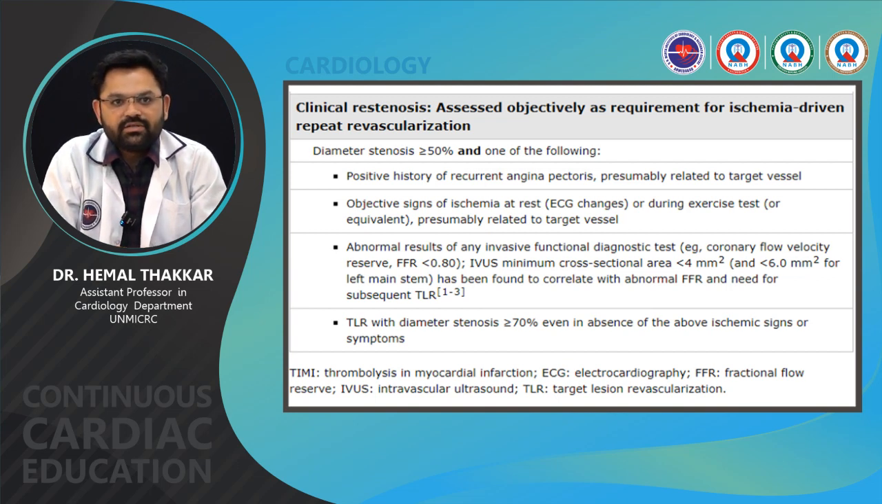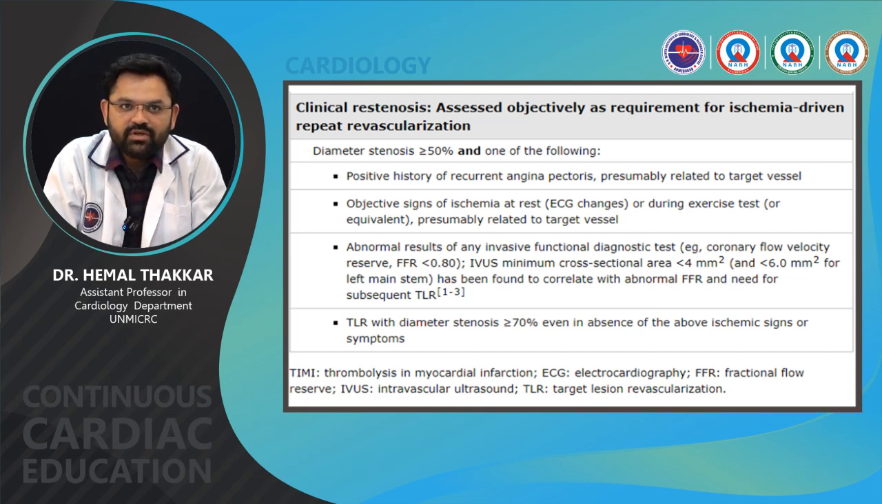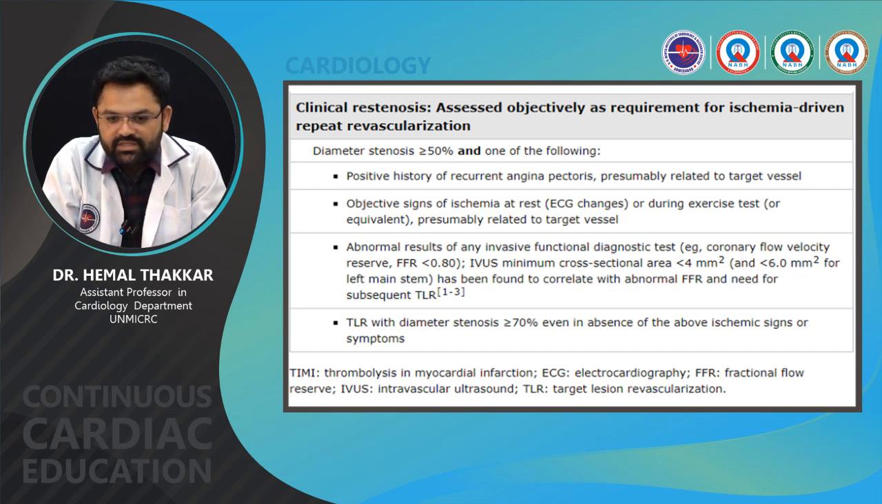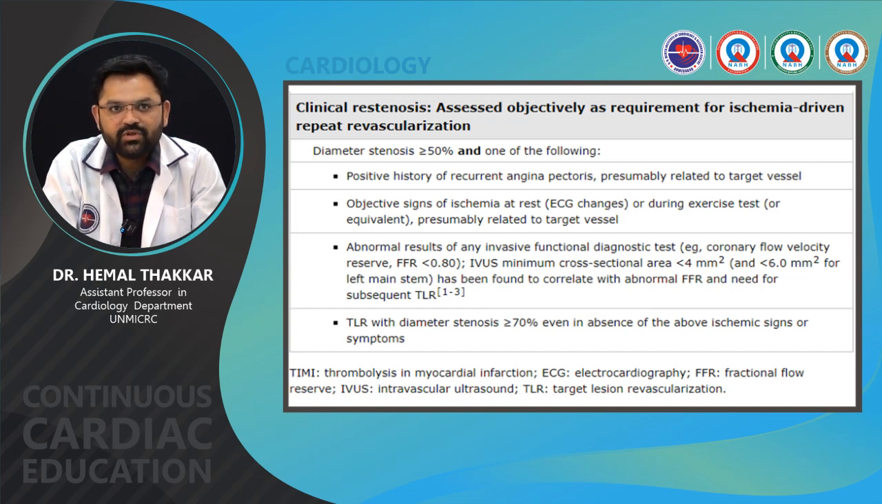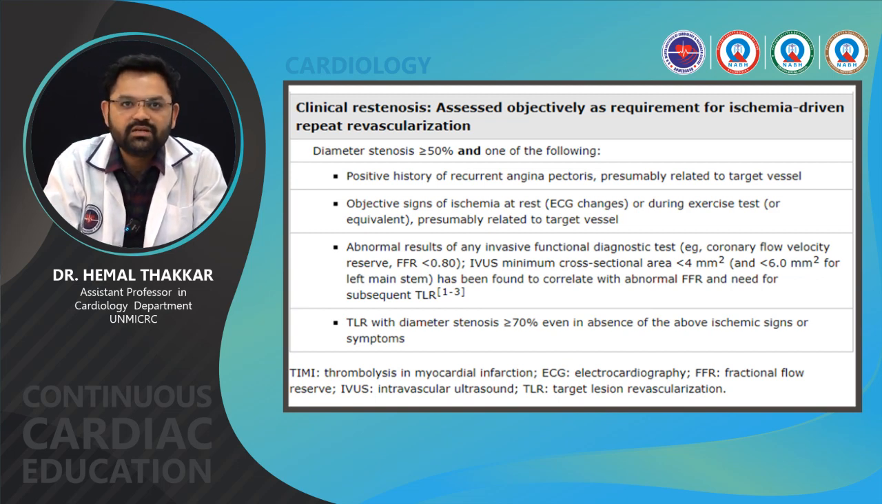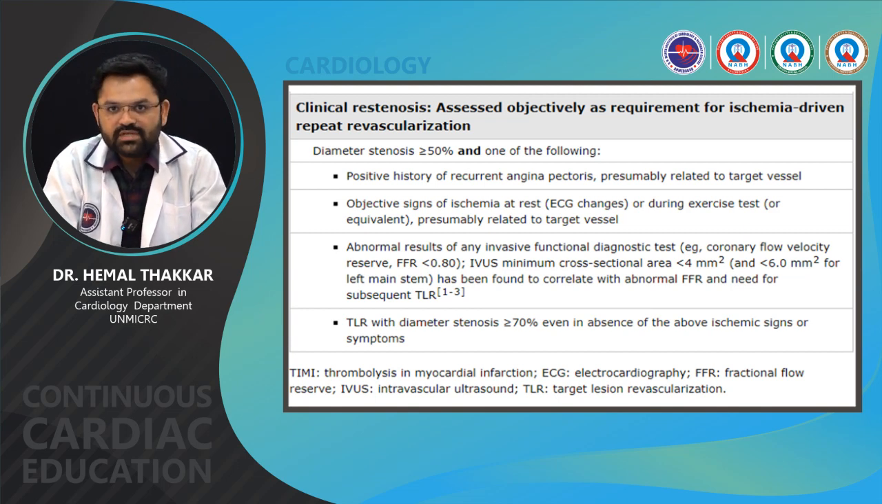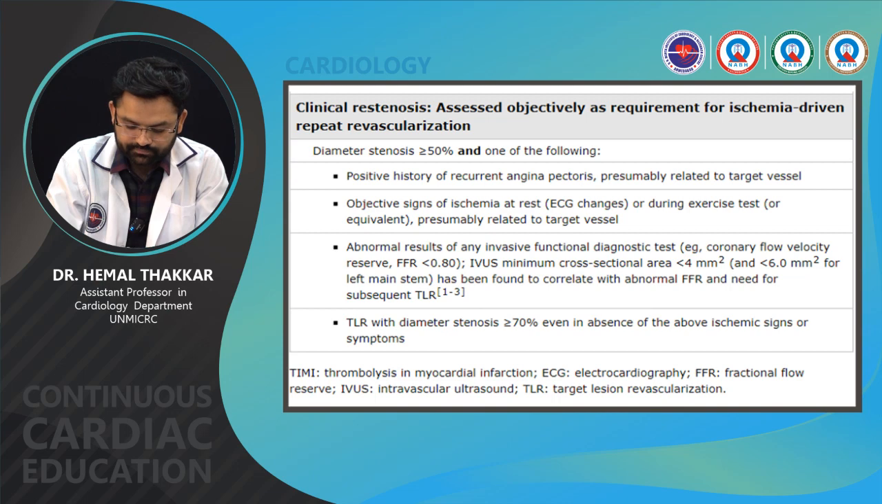Target lesion revascularization with diameter stenosis more than 70%, even in the absence of the above ischemic signs or symptoms, is also considered clinical restenosis. So, restenosis is basically defined by the percentage of stenosis, with or without symptoms. If it is more than 50% and associated with one of the major findings like angina pectoris, raised ECG changes, TMT changes, positive FFR, or IVUS minimum cross-sectional area of less than 4 mm square. Otherwise, if it is more than 70% diameter stenosis, then it is considered restenosis.